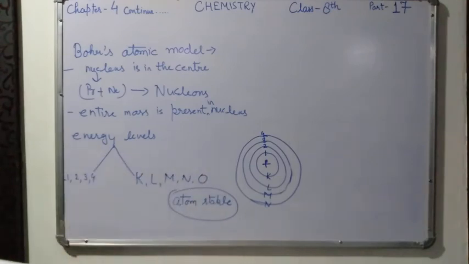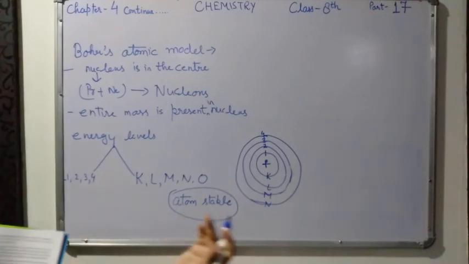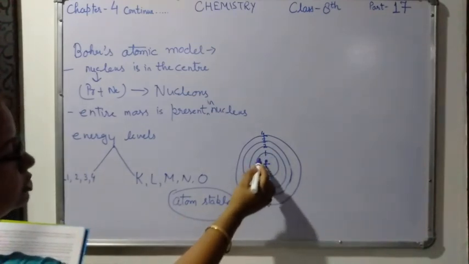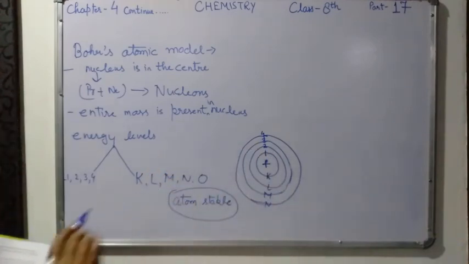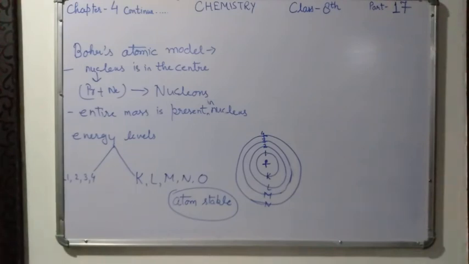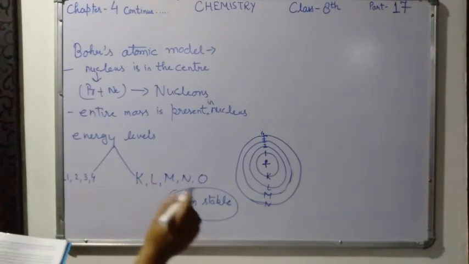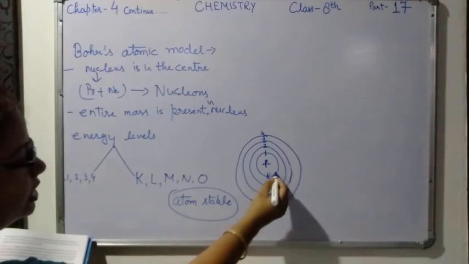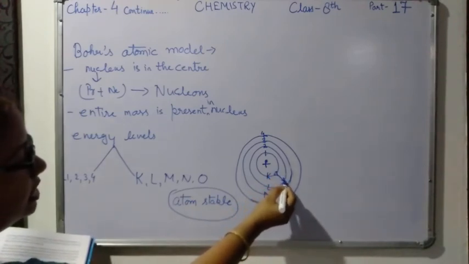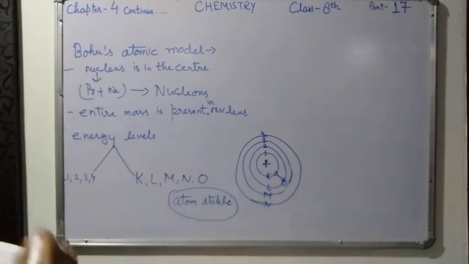An electron can move to a higher or a lower energy level. When an electron jumps from a lower energy level to a higher energy level, some energy is absorbed.